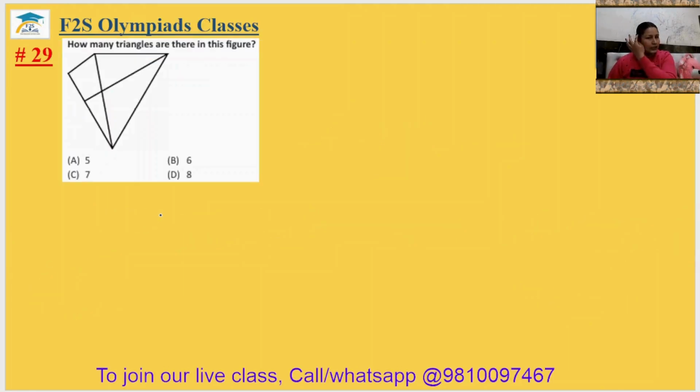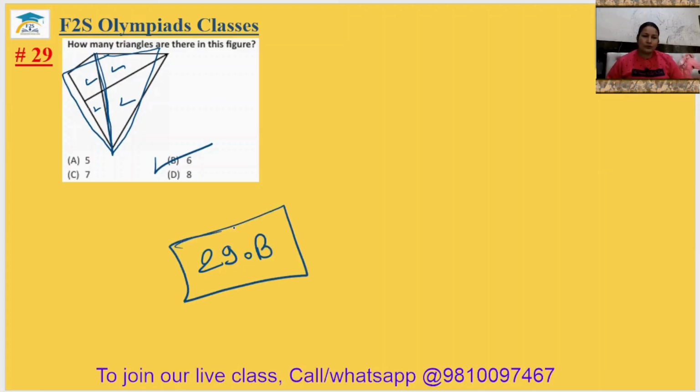Question number 29. How many triangles are there in this figure? So 1 triangle and 2 triangle, 3 triangle, 4 triangle. Okay. So this is the 4 triangle and now this big one. 5 triangle, this big one, 6 triangle. There are 6 triangles. 29th answer will be option B.